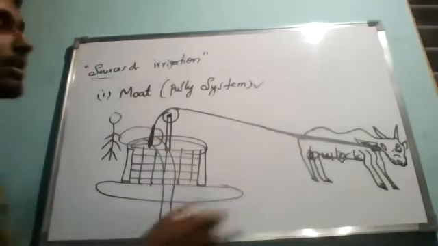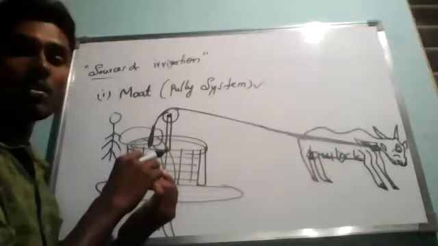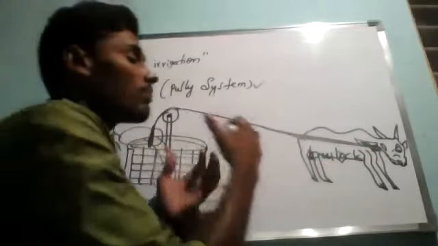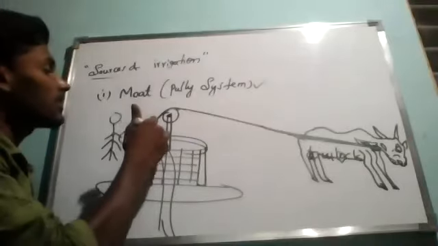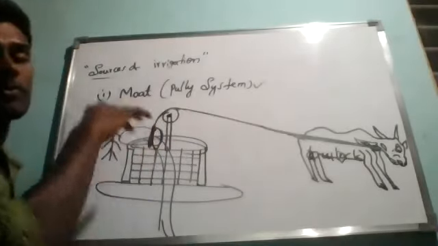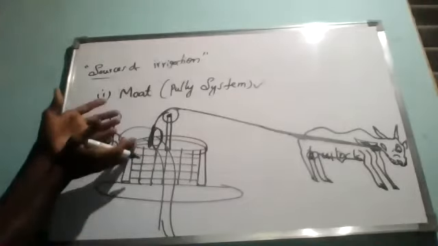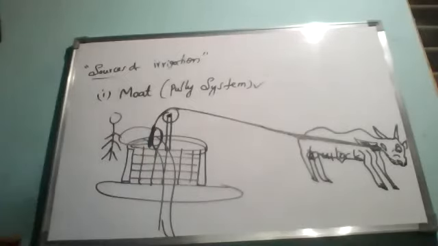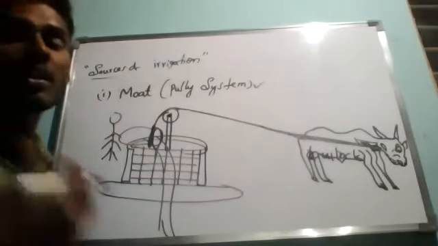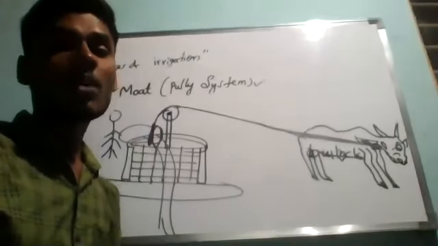Now what is going to happen? Again the bull will come back, so the container will be filled with water. Again the bull will start moving forward, and the container will come up out of the well along with the water. The person standing here will turn that container and pour the water out of the well. Like this, he will continuously repeat the process to drain more water.